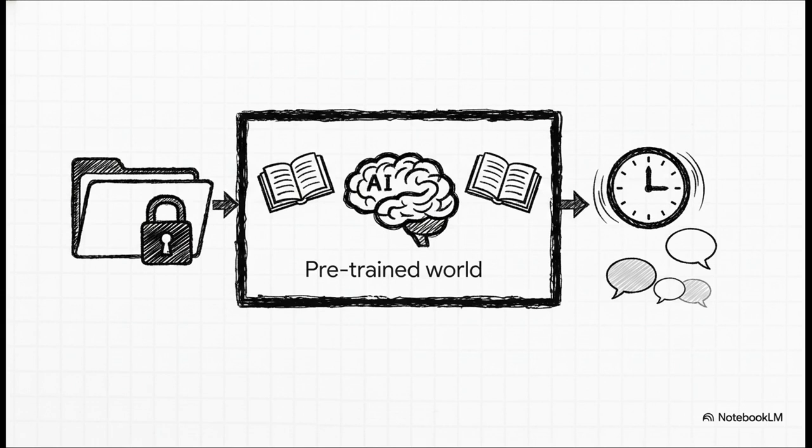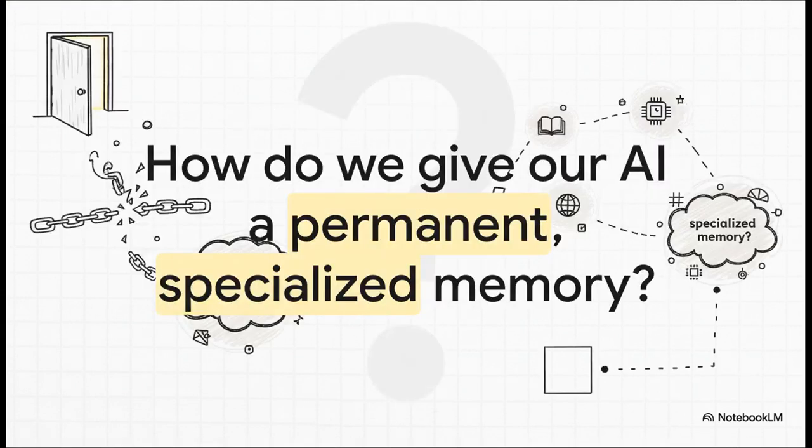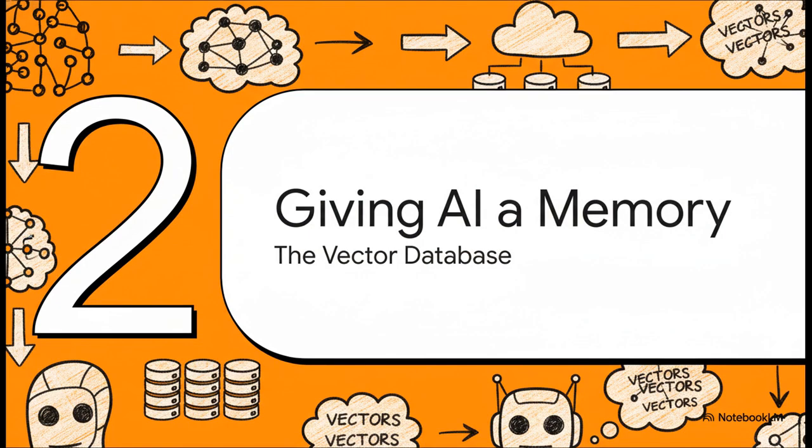They have absolutely no long-term memory of your chats, they can't peek at your private files, and they have no clue what just happened on the news. They're stuck inside this closed, pre-trained world. So the big question is, how do we get that genius out of the library? How do we give it a permanent, specialized memory that's all about our specific information? And that, my friends, brings us to the first amazing tool in our kit. We can give our AI a memory using something called a vector database.